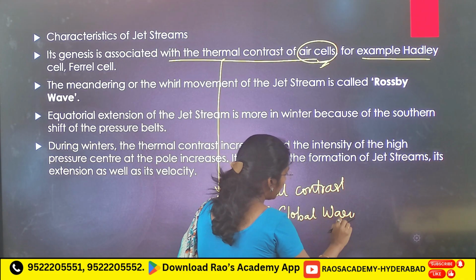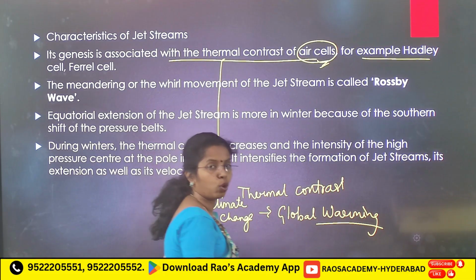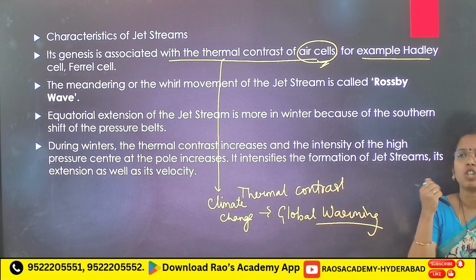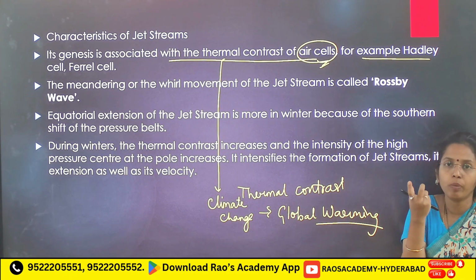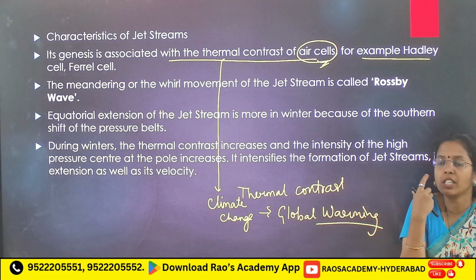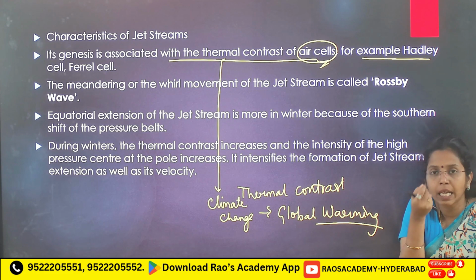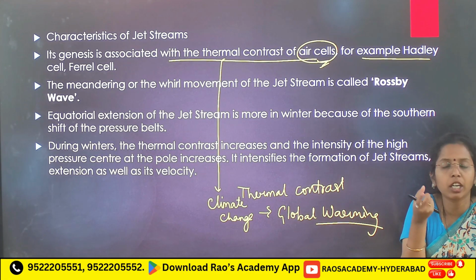For example, if cold air is coming from polar regions, because of global warming, if that polar cold air is not that cool, what happens? You don't see any strong temperature contrast. If strong temperature contrast is not there, what happens? You don't see strong pressure gradient force.